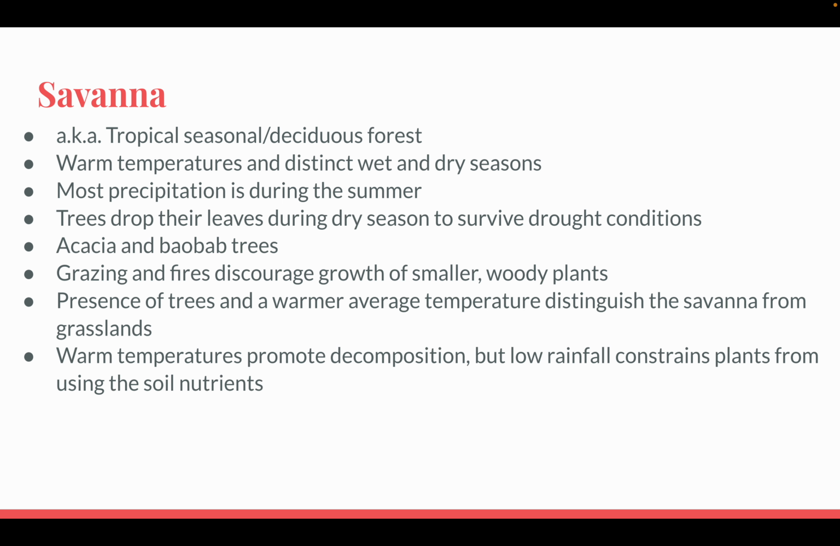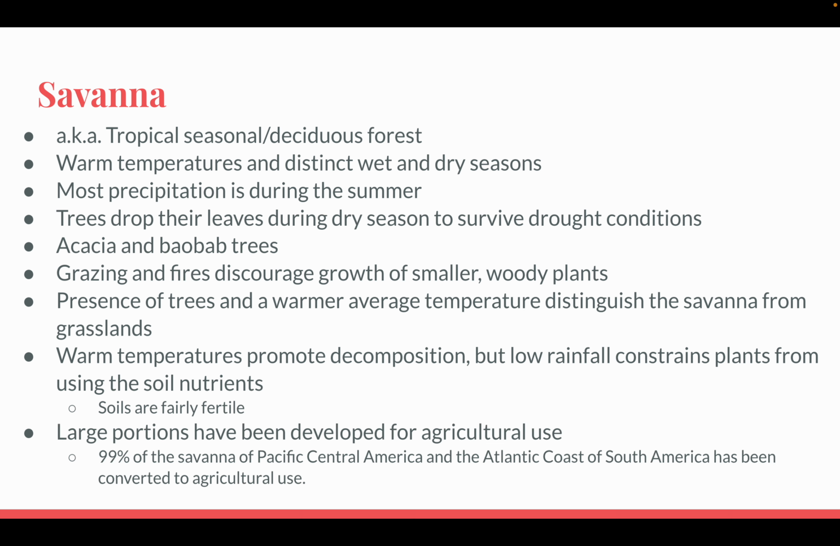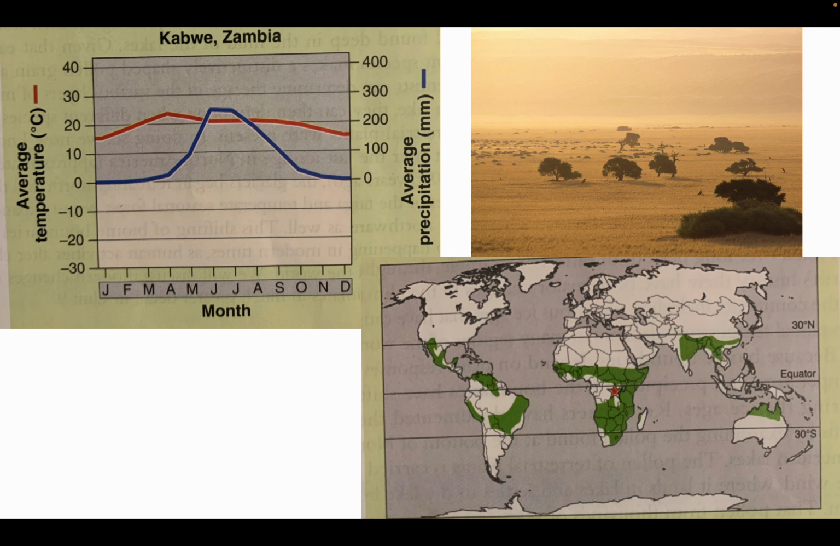Warm temperatures promote decomposition, but low rainfall constrains plants from using the soil nutrients, and therefore the soils are fairly fertile. Large portions have been developed for agricultural use. 99% of the savanna of Pacific Central America and the Atlantic coast of South America has been converted to agricultural use, an insane statistic. We can see those portions on the map, a large portion of Africa as well as Southern Asia and Northern Australia.